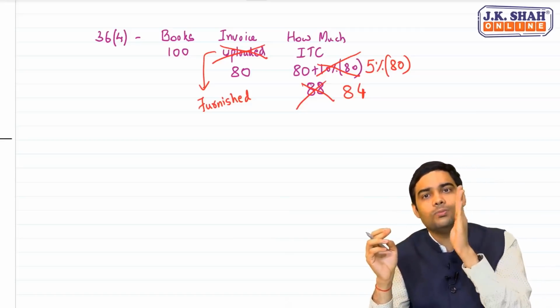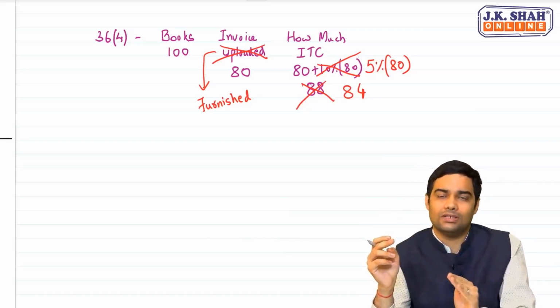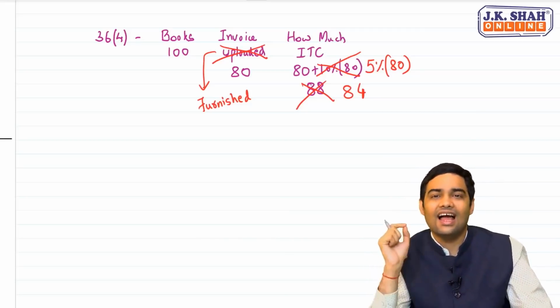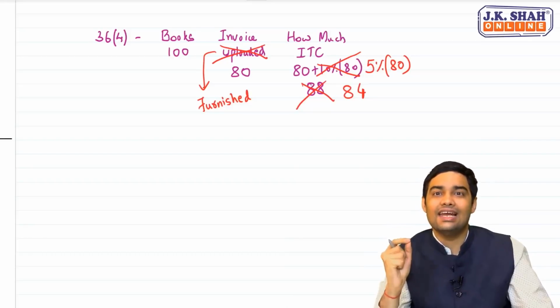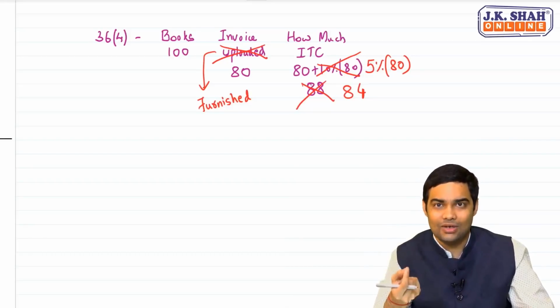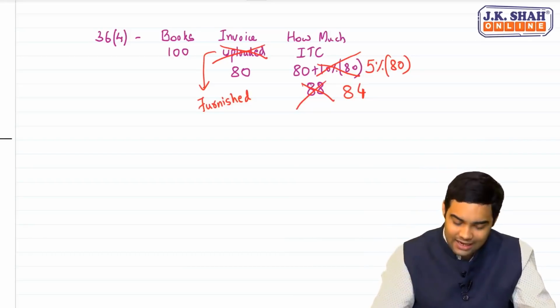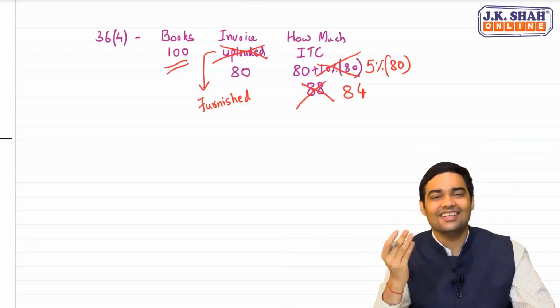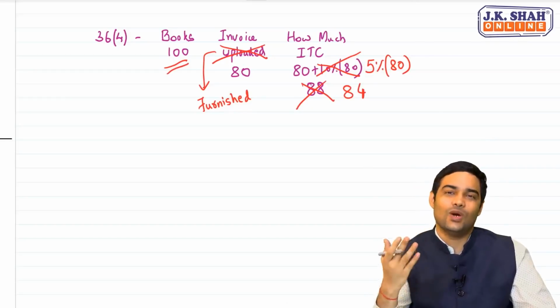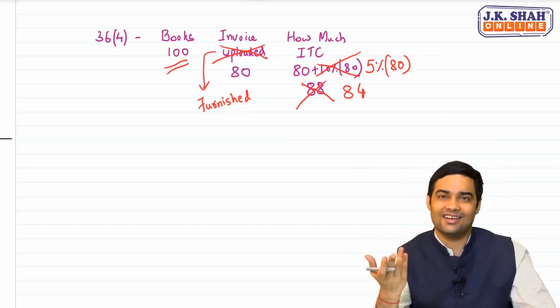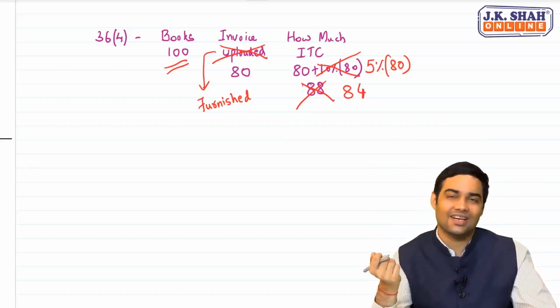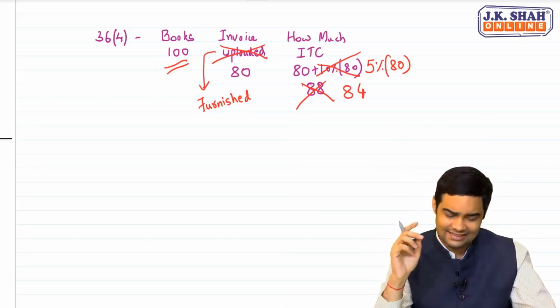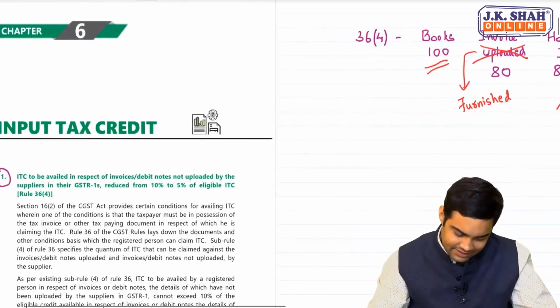So now you will be eligible for 84 rupees. But don't forget one thing. ITC which is eligible for me to be claimed will never exceed my ITC as per books. I can never claim more than 100. Say books is 100 and invoices furnished is 100, I'll claim 100, not more than 100. Clear with this? That's the first amendment.